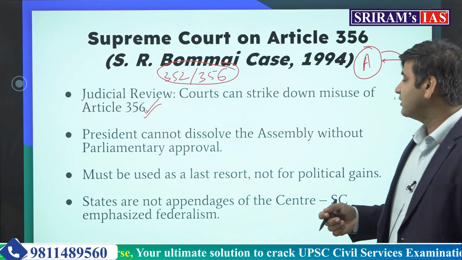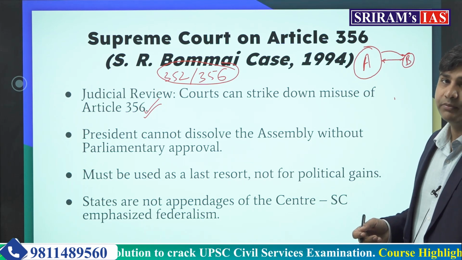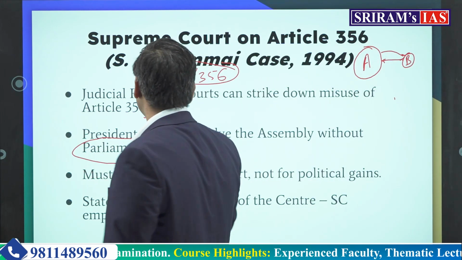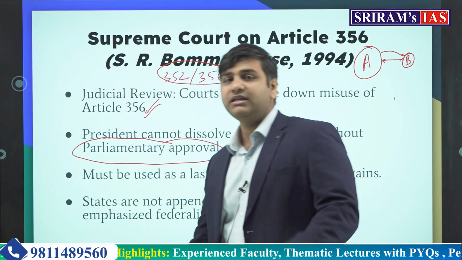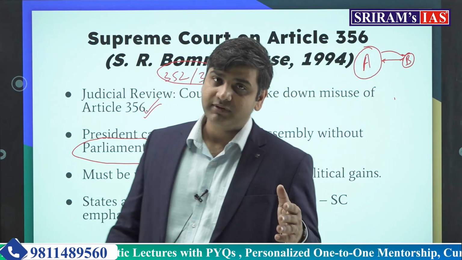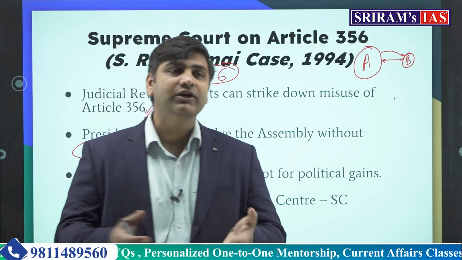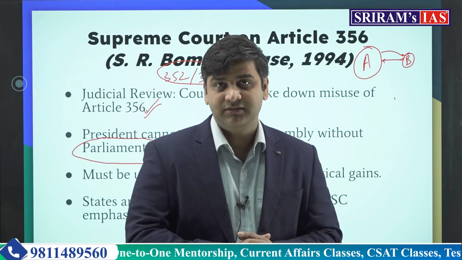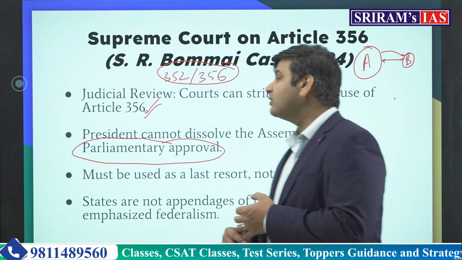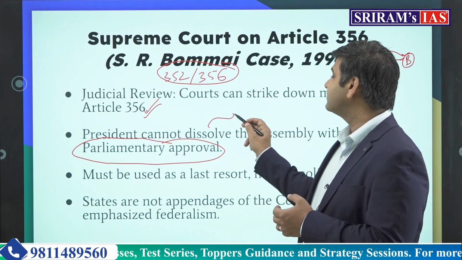The president cannot dissolve the assembly without parliamentary approval. So parliamentary approval is needed for dissolution of the assembly. The assembly can be suspended. After the President's rule is over, the same assembly can take over and make the government again, the legislative assembly. But the dissolution of the assembly results in election.